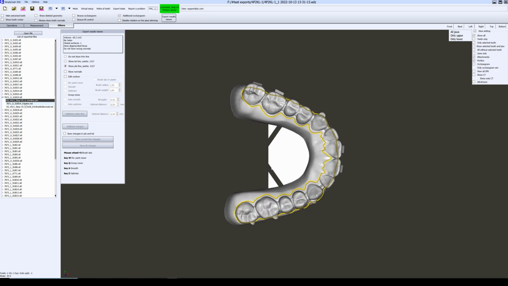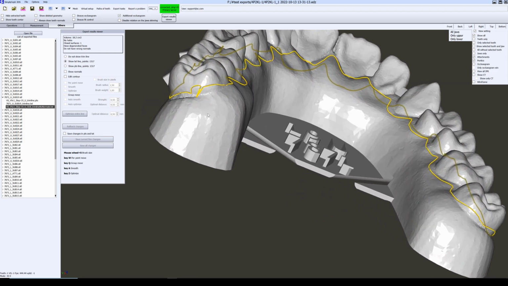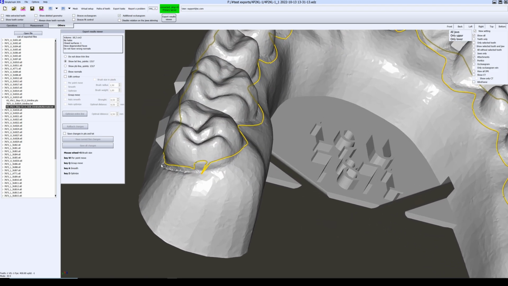Each STL file has trim lines in different formats. I opened a file with a problem intentionally. Now I'll show you how to fix this problem. To start editing, I should switch on the checkbox Edit Contour. We can use hotkeys to change tools very fast.